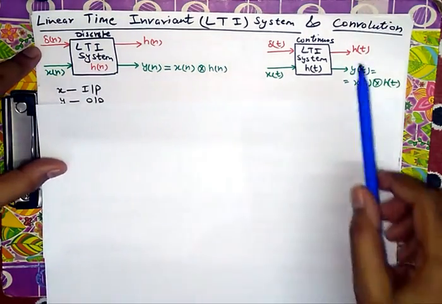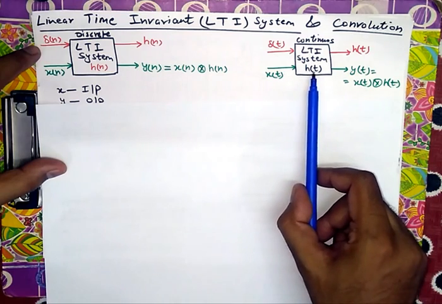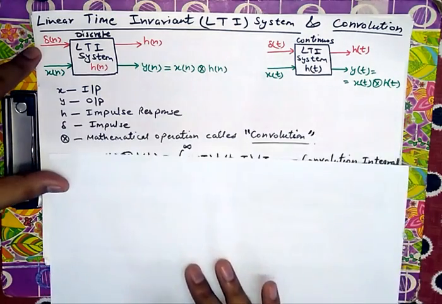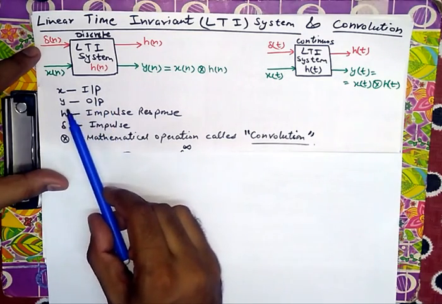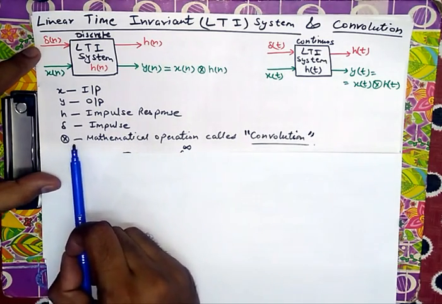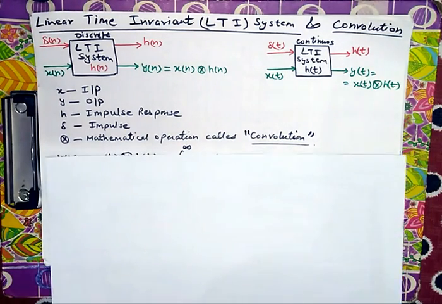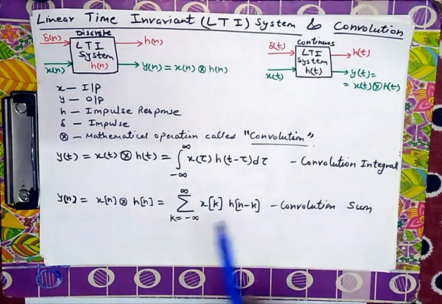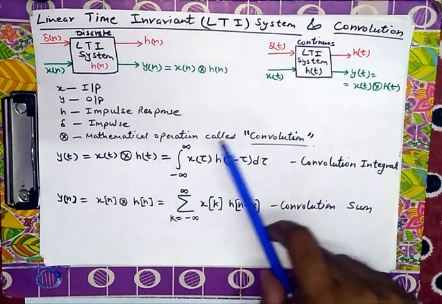Similarly, in the continuous time domain, if x(t) is the input entered in the system which has impulse response h(t), then the output will be x(t) convolution h(t). So convolution is a new operation where the symbolic representation is: x for input, y for output, h for impulse response, delta for impulse, and the symbol of a cross in a circle is the mathematical operation called convolution. It is the convolution representation of the system: y(t) is equal to x(t) convolution h(t).